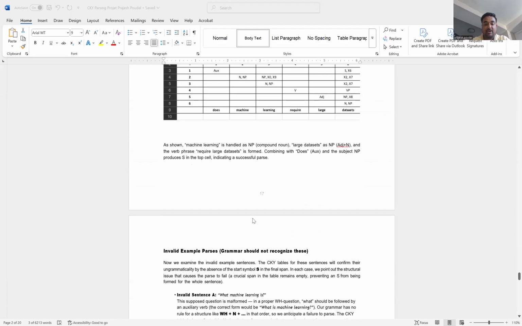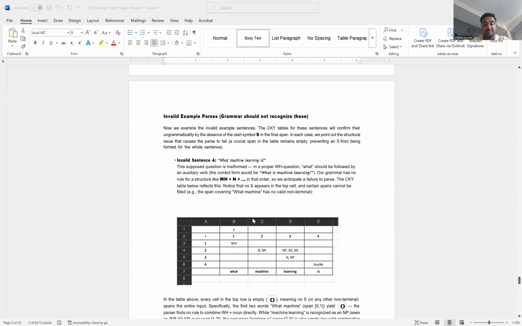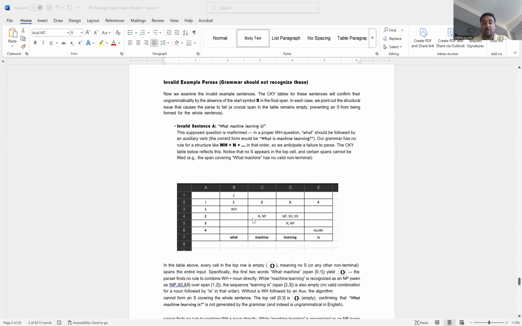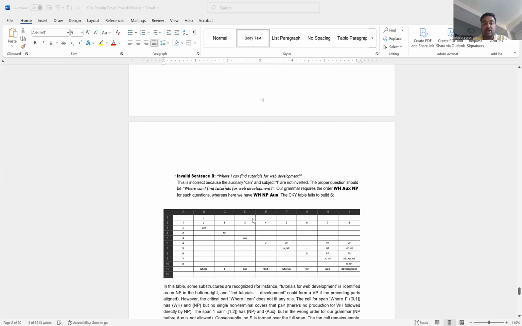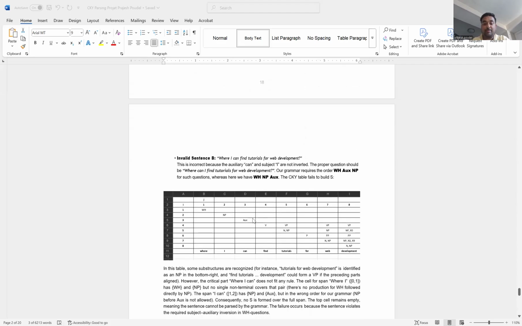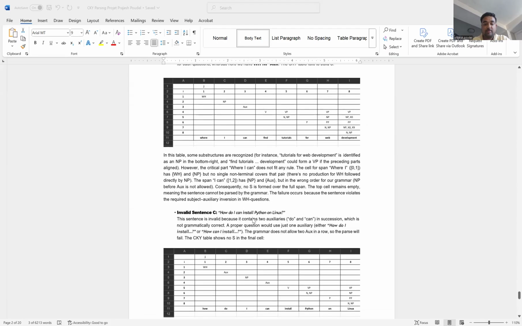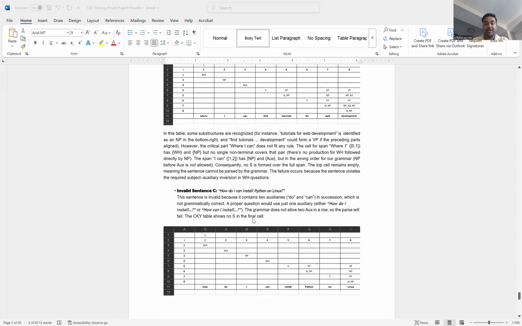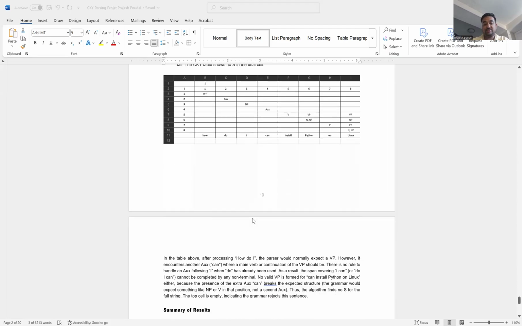And below that I have three parse tables for three invalid sentences, that is, what machine learning is, where can I find tutorials for web development, and how do I install Python on Linux.